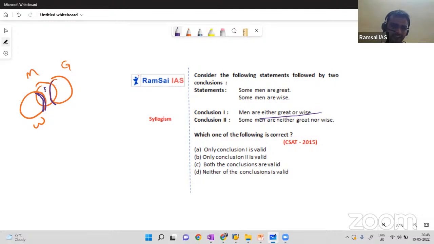But what about this gap? These people, few people, they are not great, they are not wise. So I cannot go with the first conclusion. Similarly, some men are neither great nor wise. Wait, what are you talking about?